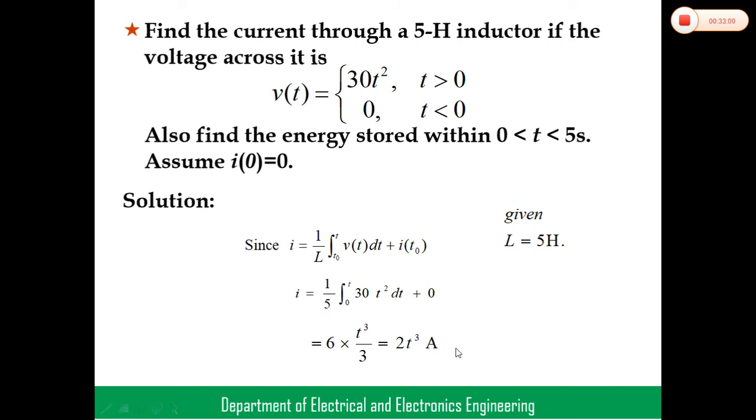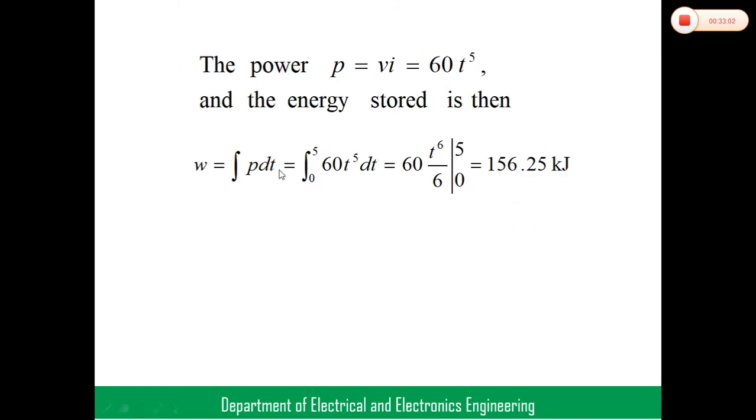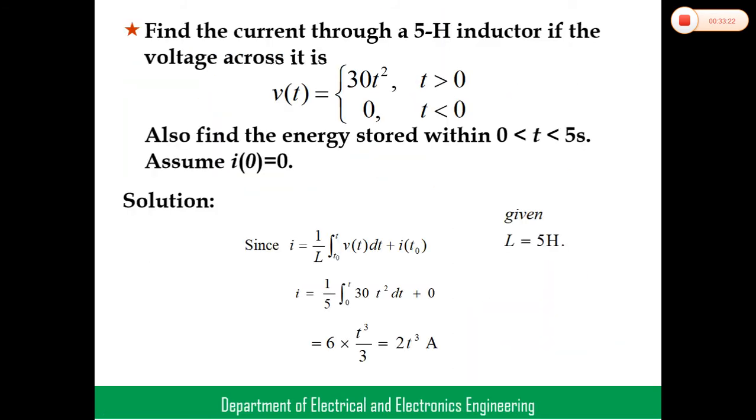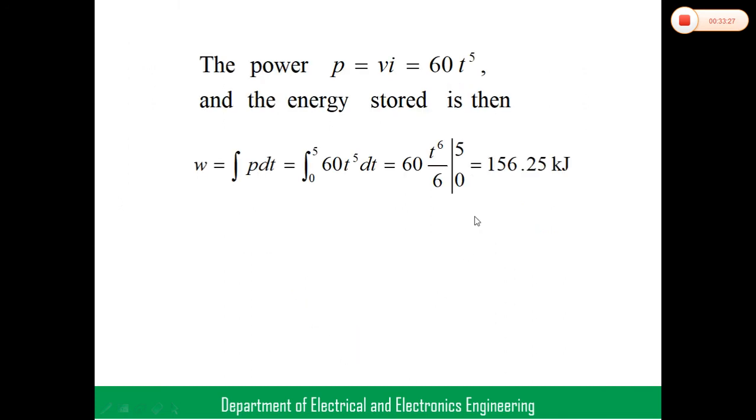Then we know that the energy W equal to power P into t. We have another formula also, the integral of i square, but here as it is an inductor we need to find power P equal to V into i. V we already found, V equal to 30 t square, and i equal to 2 t cube, so multiplying both, P is 60 t power of 5.